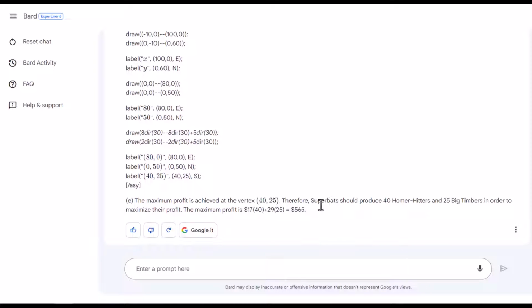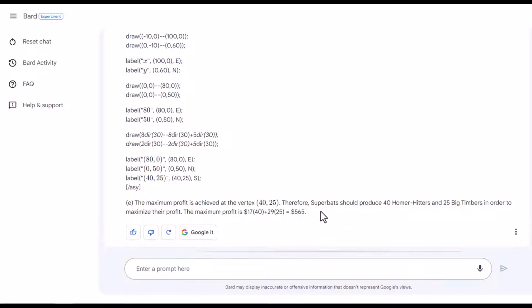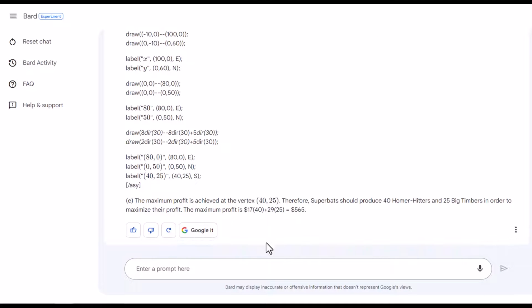Well, as you can see, it gave a different answer this time around. So, you cannot rely certainly on Bard to provide you with solutions to these complex questions. If you're doing a simple calculus question or so on, it is possible that it will give you the solution. However, for a more advanced question, it is not going to give you the answer sometimes.